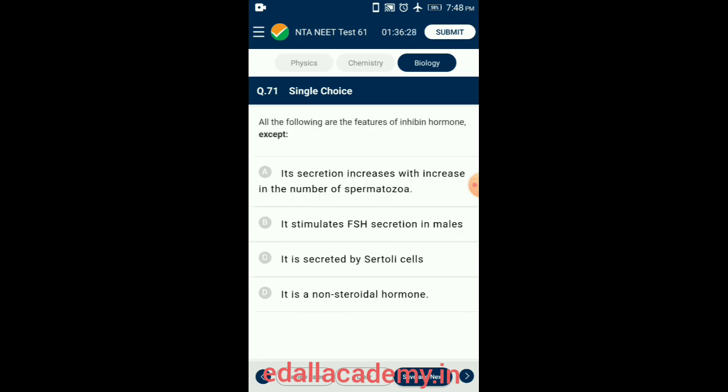Question number 71. All the following are the features of inhibin hormone except: Sertoli cells produce a glycoprotein called inhibin. Inhibin suppresses follicle stimulating hormone secretion by the anterior pituitary and gonadotropin releasing hormone secretion by the hypothalamus. Thus, normal release of testosterone is under negative feedback control. So the answer is option B. It stimulates follicle stimulating hormone secretion in males.